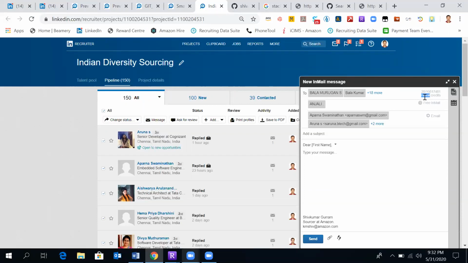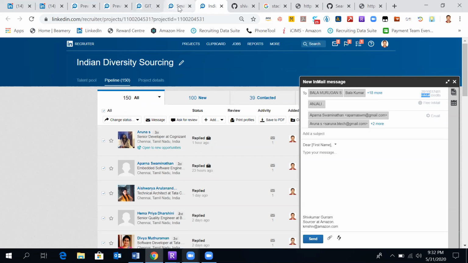So the mail format would be the same. It will land in their primary inbox. Both will be the same, but the count differs. Here my count will decrease by 20 from my email credits. Here my count will not decrease. It will be free of cost for me. It will work as an Outlook for me.